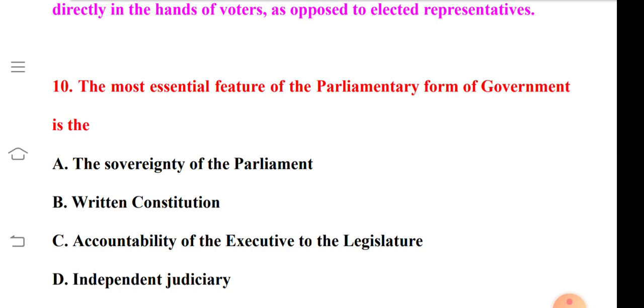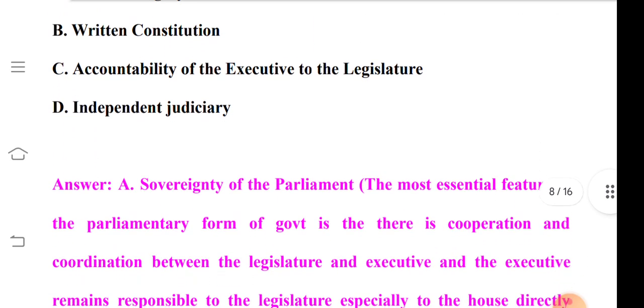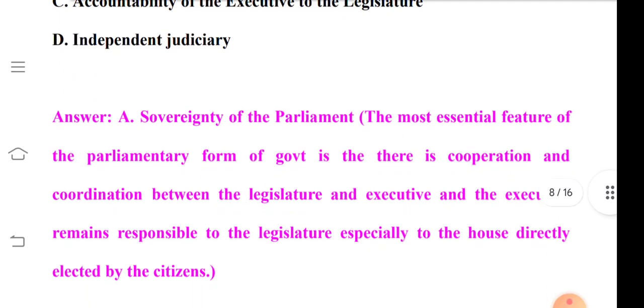So its correct answer is option A, that is the sovereignty of the parliament. Thus the most essential feature of the parliamentary form of government is there is cooperation and coordination between the legislature and executive, and the executive remains responsible to the legislature, especially to the house directly elected by the citizens.